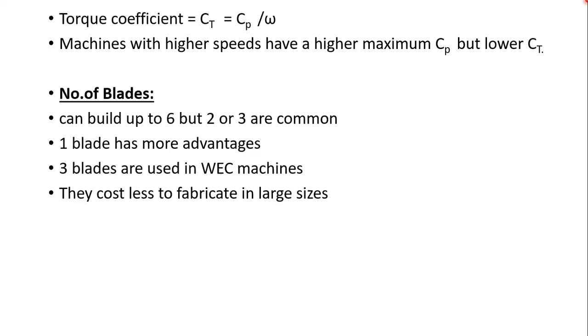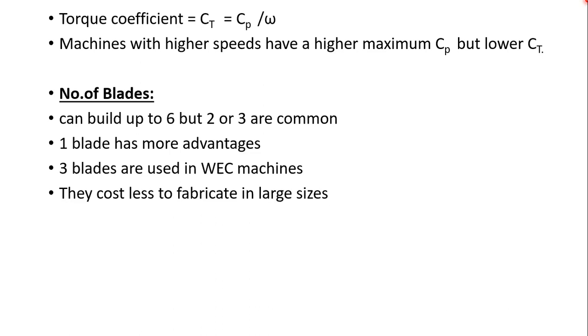The other disadvantage is that vibration and other forces are also large compared to using 2 or 3 blades. So using one blade has 3 disadvantages: high wind speeds at starting, more vibrations, and forces that can be too large and damage the machine.